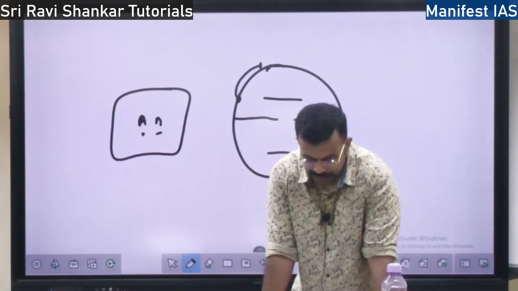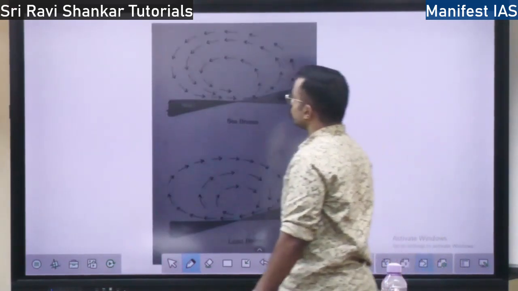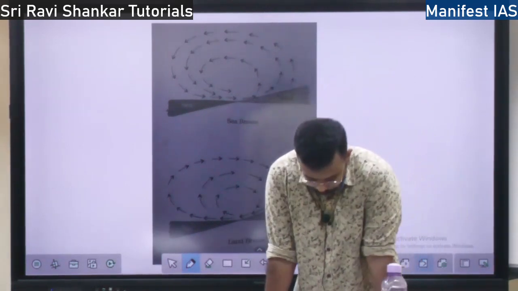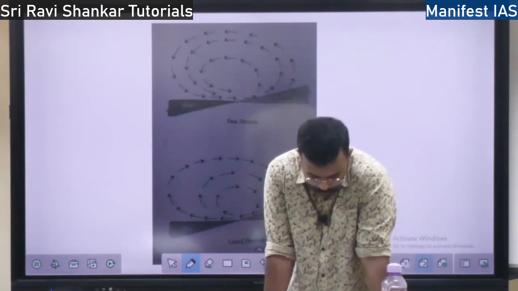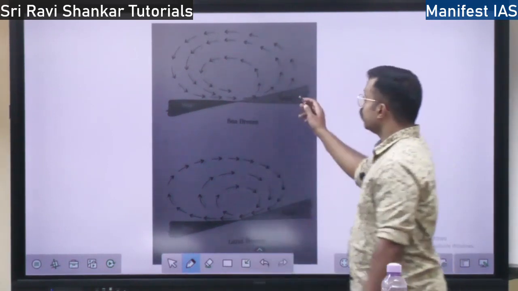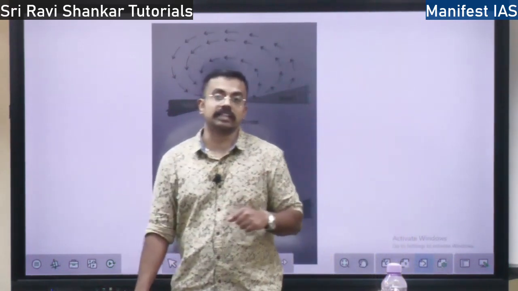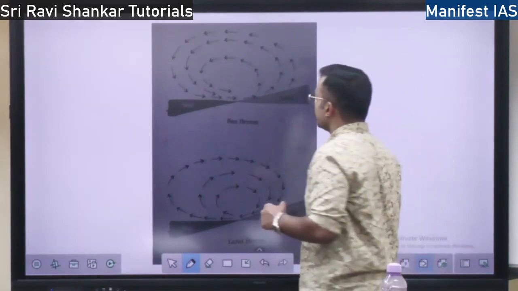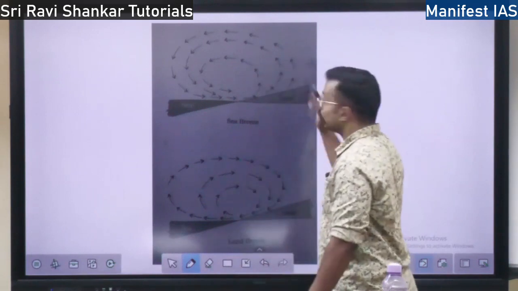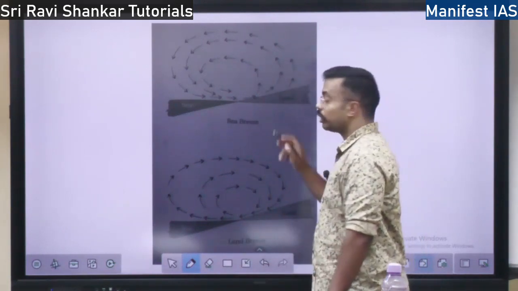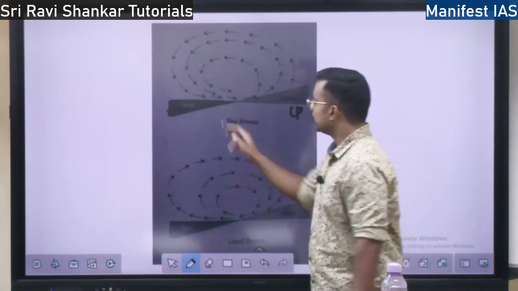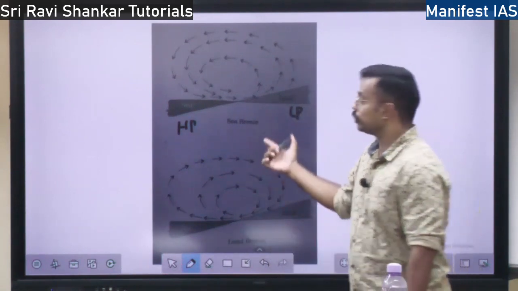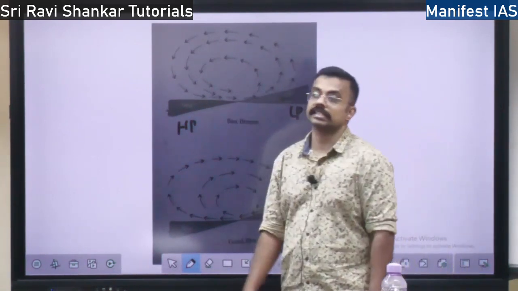Next you have the land and sea breezes. This is very important. So what is land and sea breeze? Whenever there is sunlight, land gets heated up fast, whereas the ocean gets heated up slowly during the daytime. So during the daytime, land will be hotter and sea will be cooler. When land is hotter, this is a region of low pressure and the sea is a region of high pressure. As I already told you, the wind moves from high pressure to low pressure. This is called sea breeze, right?